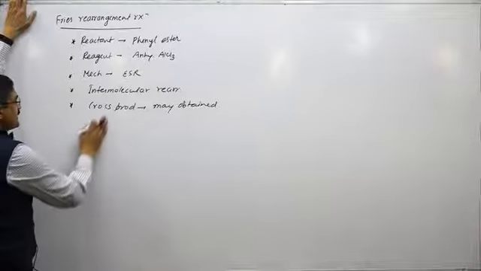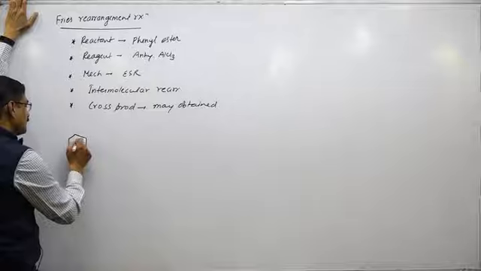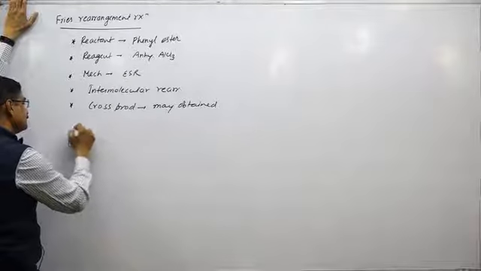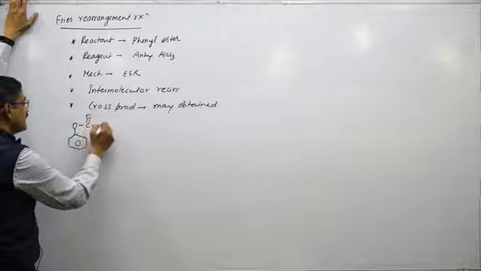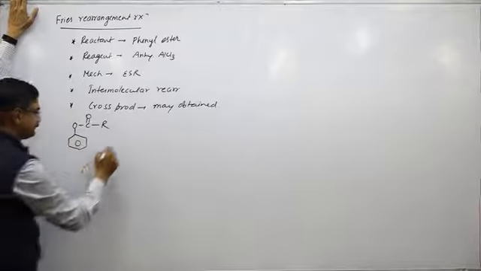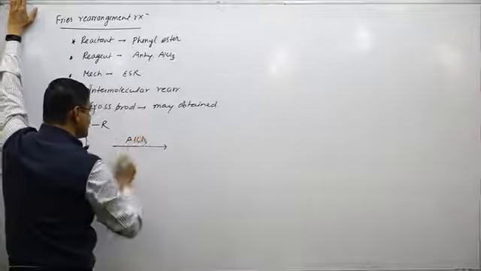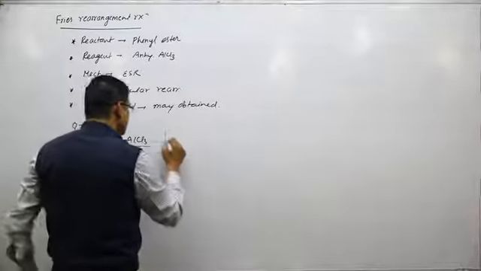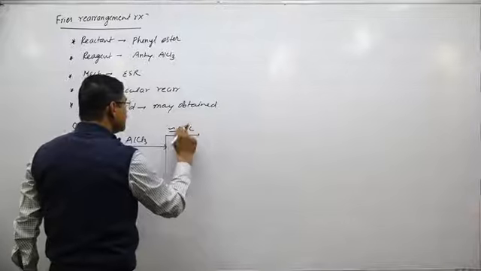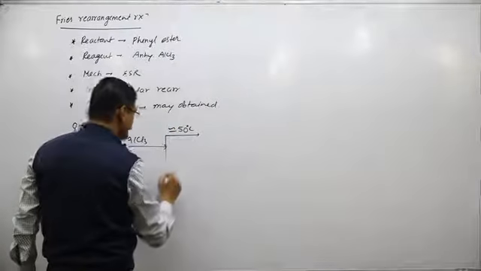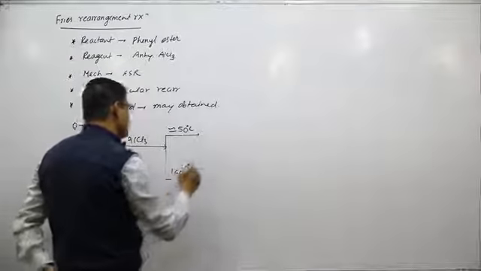So first I write the general reaction. I take a general phenyl ester on reaction with AlCl3 at approx 50 degree centigrade or approx 160 degree centigrade.